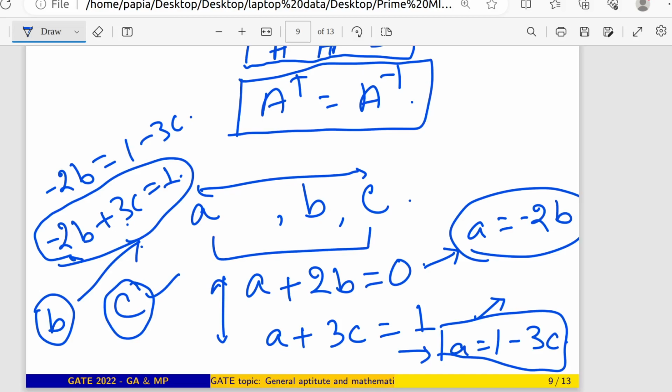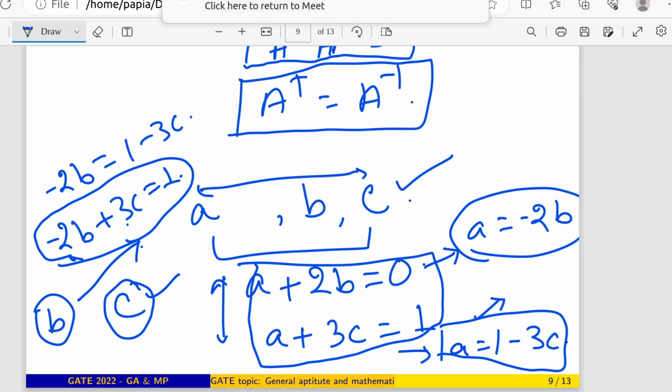So what does this mean? Previously I did not have any idea about A, B, C. These were three variables. But also I had two equations. So from the two equations, our number of free independent parameters reduces to 1. Previously, if I did not have these two expressions, then to me it was three free real independent variables.